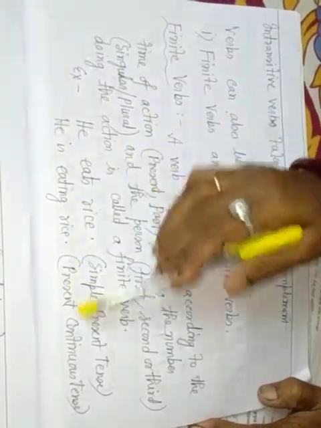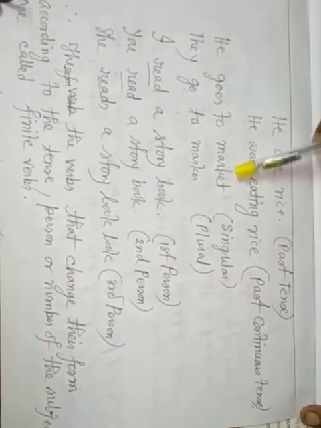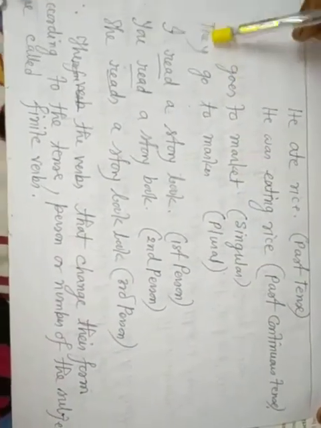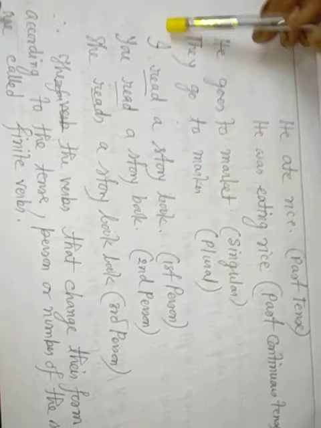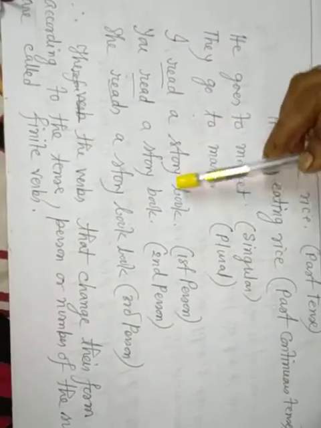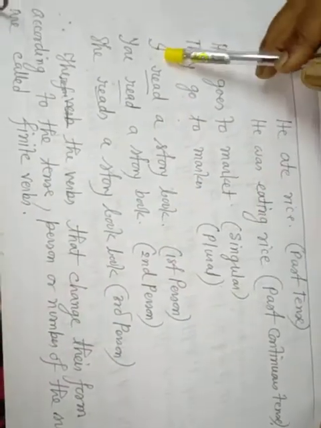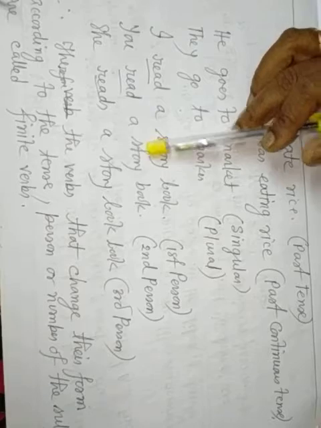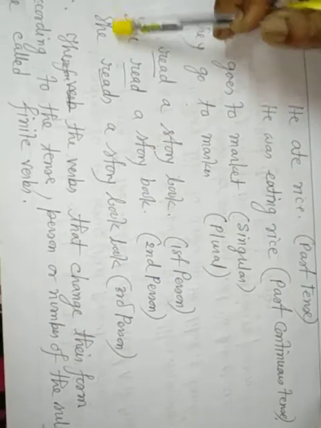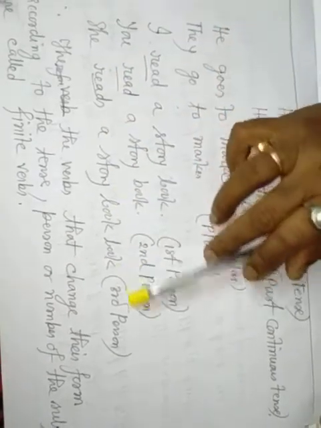He is eating rice, present continuous. He ate rice, past tense. He was eating rice, past continuous. He goes to market, singular, goes. They go to market, plural. I read a storybook, first person, I. You read a storybook, second person, you. She reads a storybook, third person. According to the subject, the verb changes.